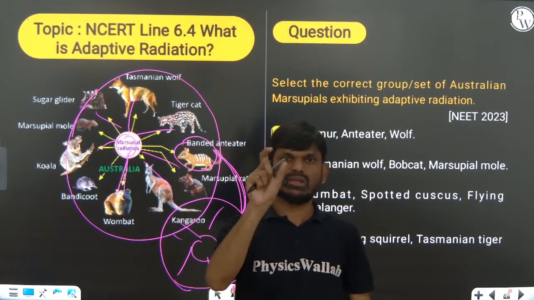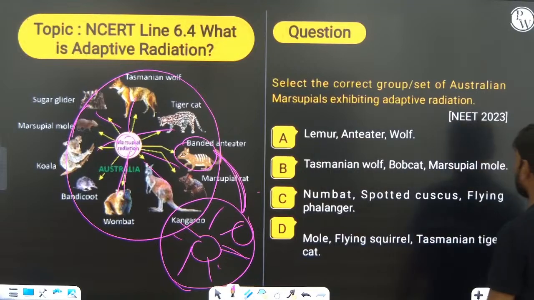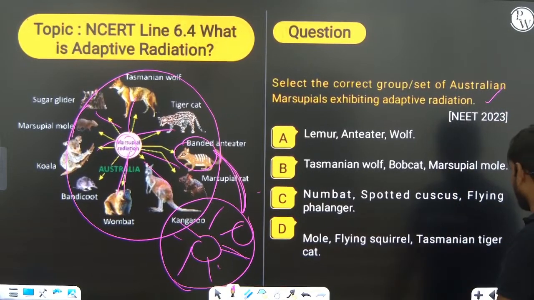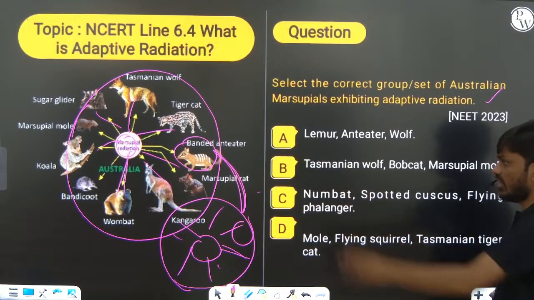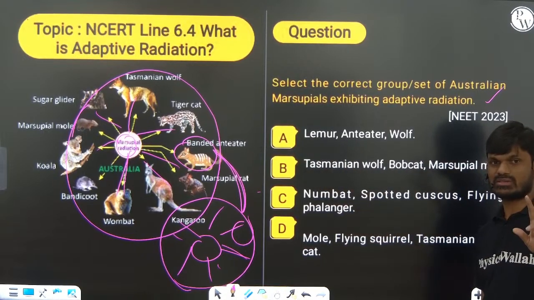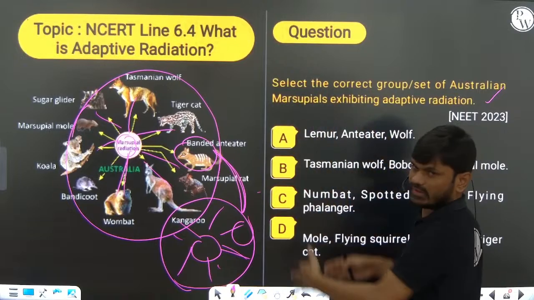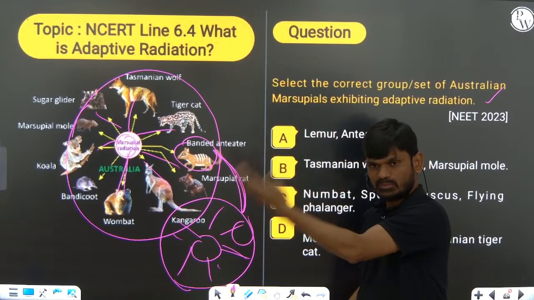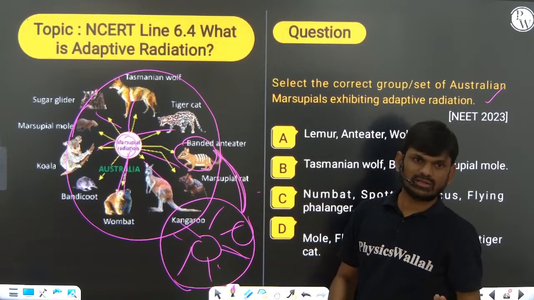So this is a very important area. Now you can select the correct group of setup: Australian marsupials exhibiting adaptive radiation. This kind of question they will ask you, as you can see here. This diagram and one more diagram are also there in NCERT, the box diagram. Those box diagrams are very important: which marsupial mammal is equal to which placental mammal?